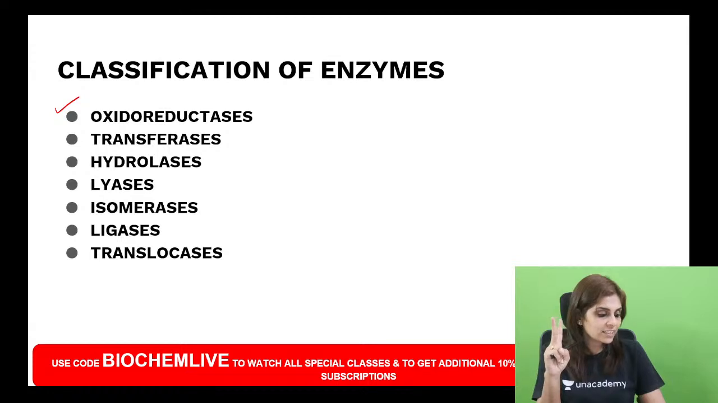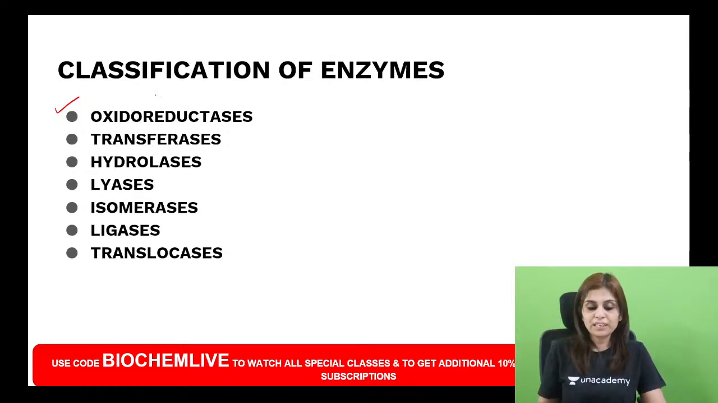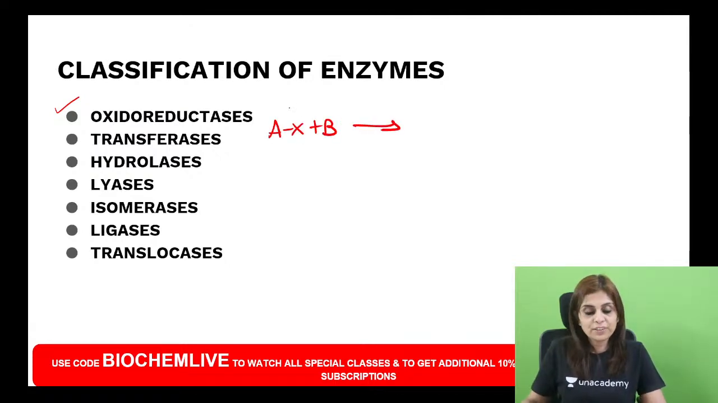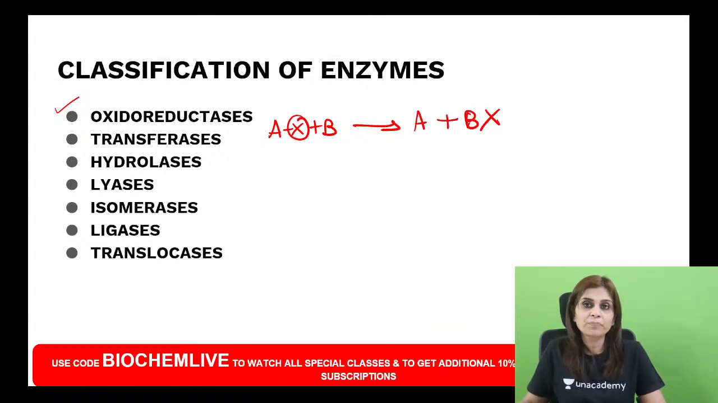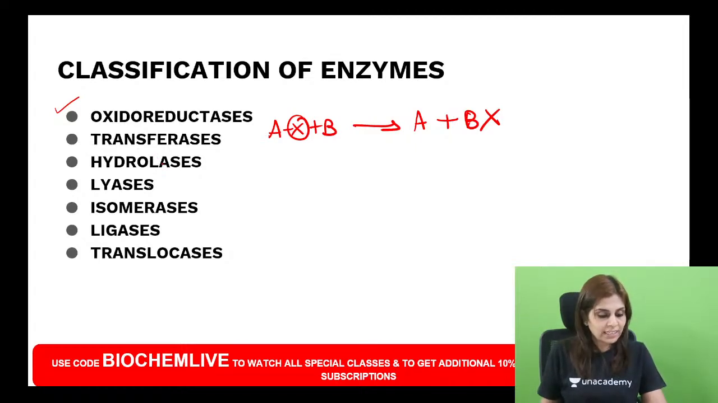Now, what are transferases, all of you? Transferases will transfer a group from one substrate to another. What does a transferase do? It transfers a group from one substrate to another. So A plus BX will give AX plus B as the product. Okay, that's about transferase.